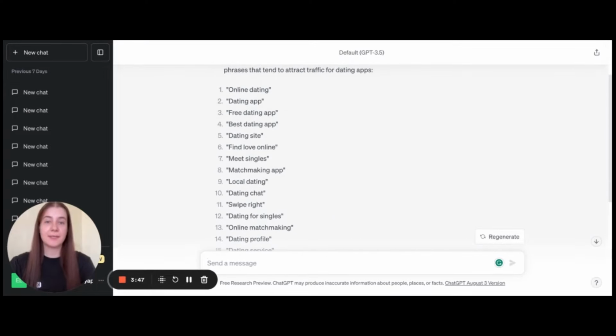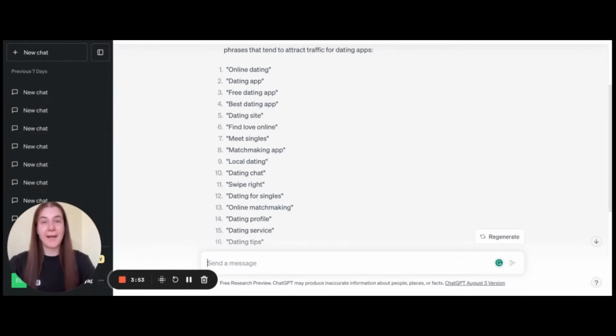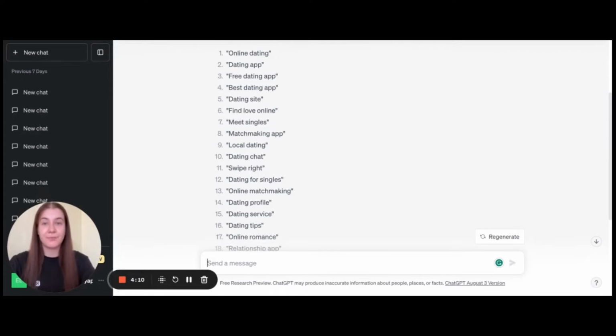So as we may see, ChatGPT really helps with finding some keywords for a dating application, but we need to filter them manually, because if we just take these keywords and add all of them to a promotion campaign, or for example to text metadata, we really may fail due to the fact that some of them may be irrelevant.